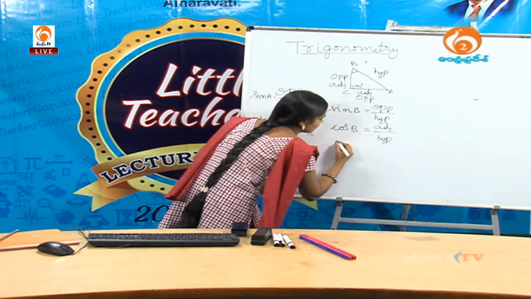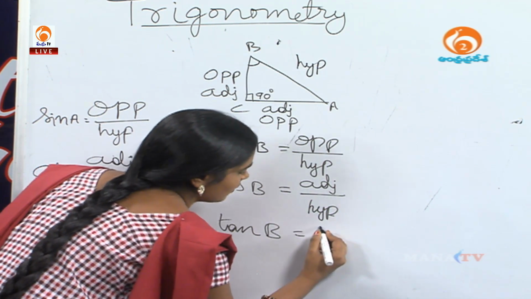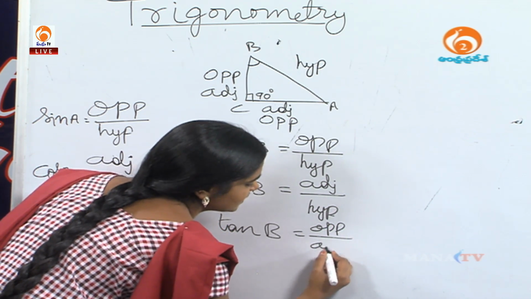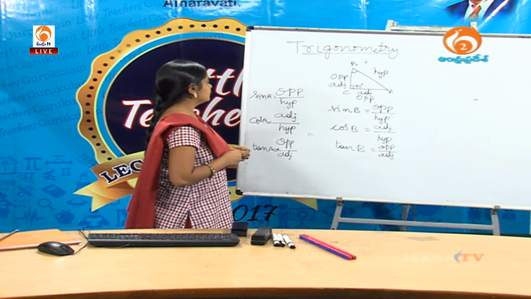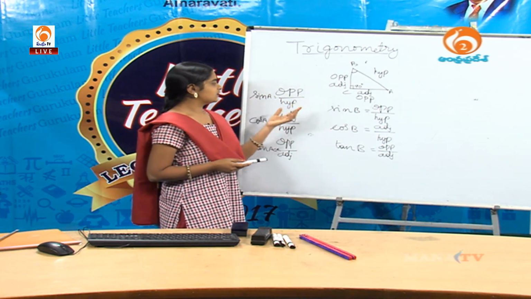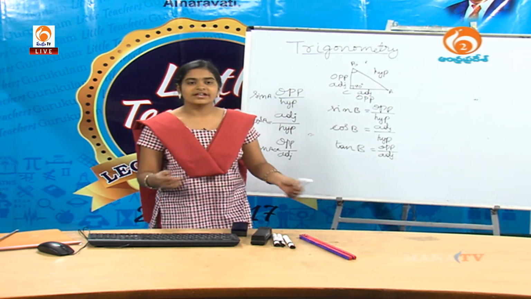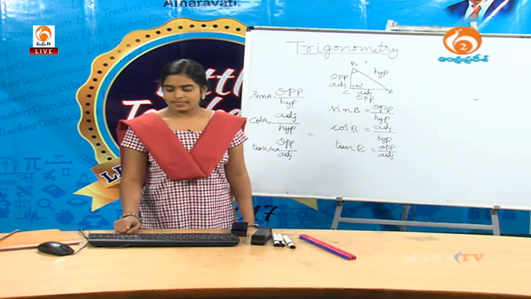Then tan B equals opposite side by adjacent side. If we observe, if the angles are changed, then there is no change in the ratios. The ratios are still the same as before.